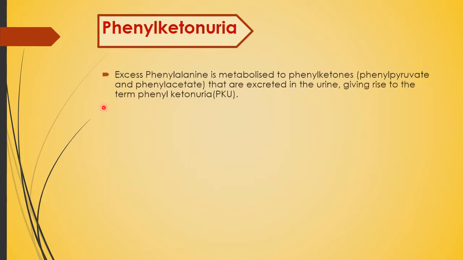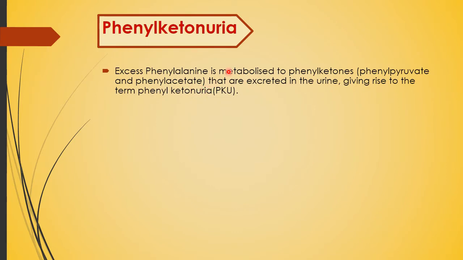Now, phenylketonuria is due to excess phenylalanine being metabolized to phenyl ketones, that is phenyl pyruvate and phenyl acetate, that are excreted in urine, giving rise to the term phenylketonuria, that is PKU.